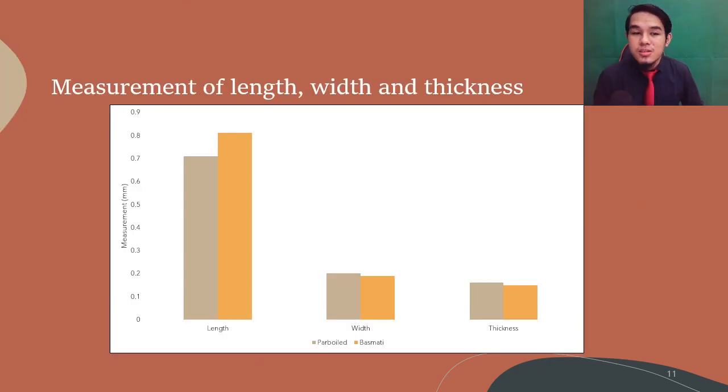The first result is the measurement of length, width, and thickness for the parboiled and basmati rice. As we can see from the graph, the basmati rice has a higher length than the parboiled, but basmati rice has a lower measurement of width and thickness than the parboiled. Most of the rice is long grain rice, but it differs in processing and nutrients.